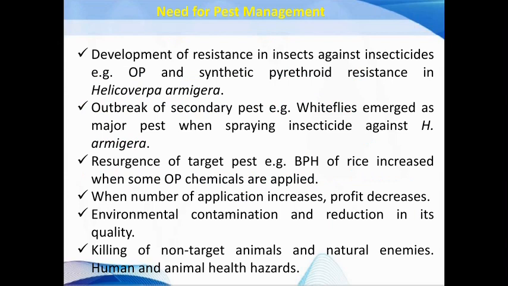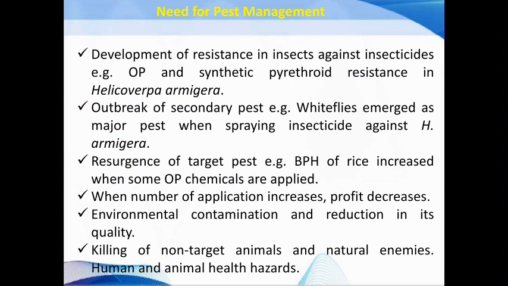Then here the question is, what is the need of integrated pest management nowadays? Why do we need integrated pest management, or implementation of IPM techniques, in our agro-ecosystem? The first need is that it helps to reduce pest resistance, or insecticide resistance, in insects against particular insecticides. To avoid this problem, we need pest management or integrated pest management.